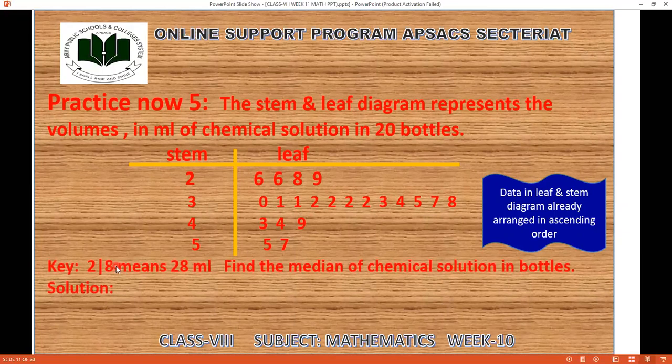And the key is also given. 2 by 8 means 28 milliliter, 2 by 6 means 26 milliliter, 3 by 0 means 30 milliliter. So all this is the key we have to use in the next procedure. And here we are having the attention box: data in the stem and leaf diagram is already arranged in ascending order. No need to arrange the data again in ascending order.